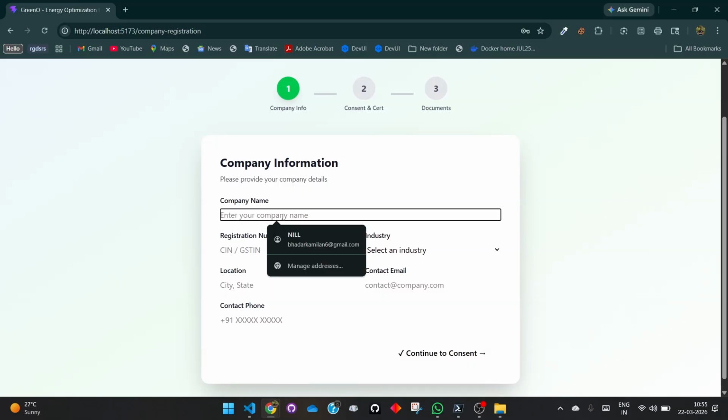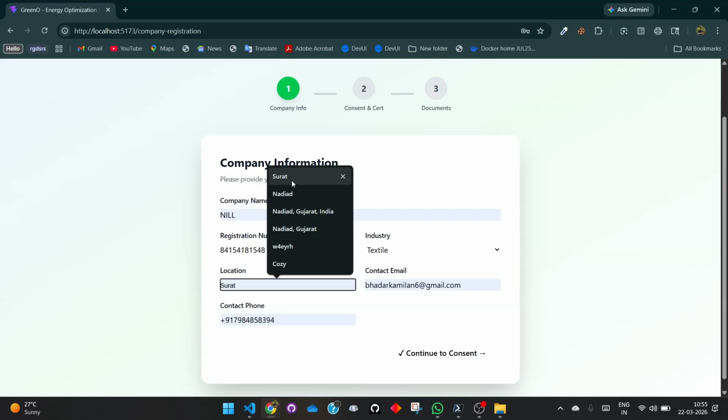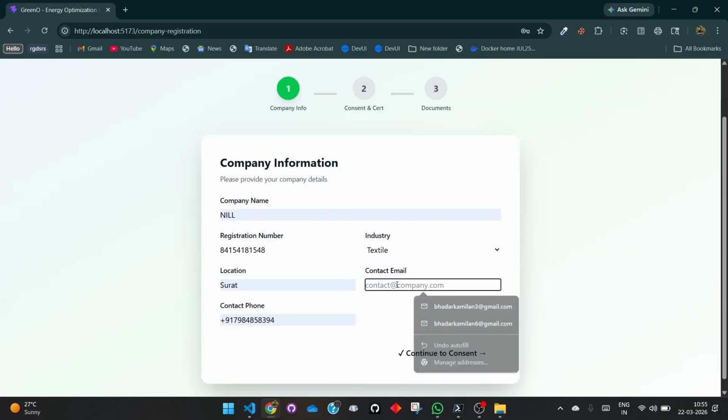Now we have to add the details of the company. So let's say it is Nil only, and we have to add the GST number, and for example, the industry is textile, and the location is Surat, and we have to keep the email ID as it is, the one we had during sign up.